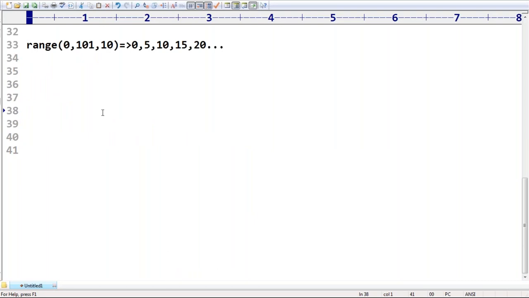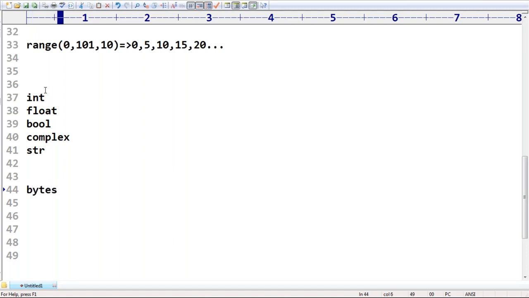This is the last one. Like all the 14 data types came or not? Can you please cross-check? Int, float, bool, complex, and after that str. Up to this we covered str. Next, bytes we covered. Next, bytearray we covered. Next, list, tuple, set, frozenset, next dict, and after that range we